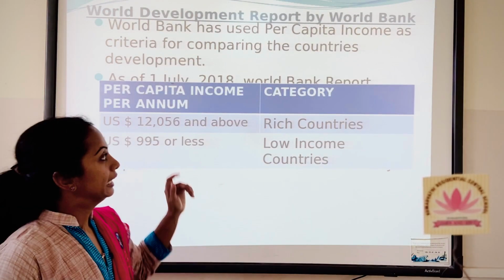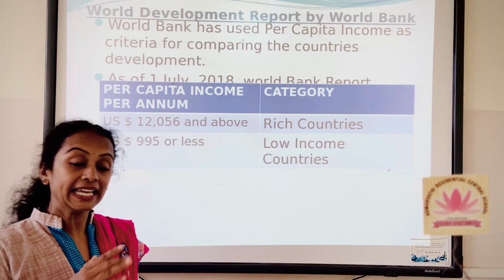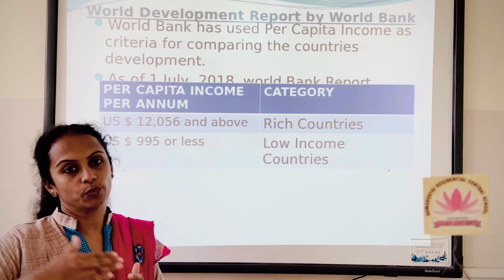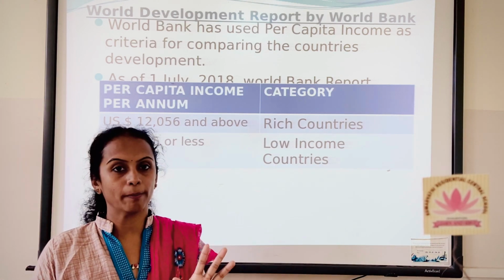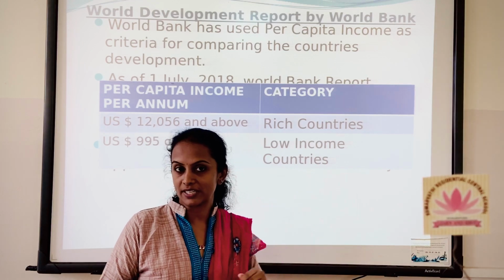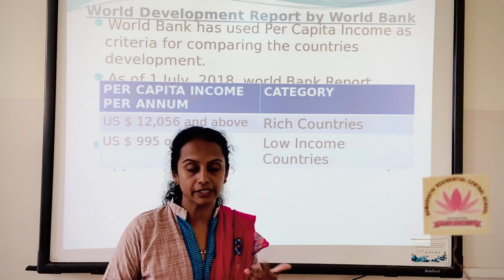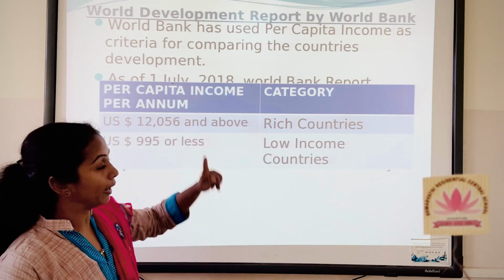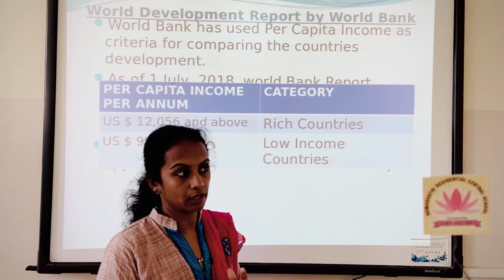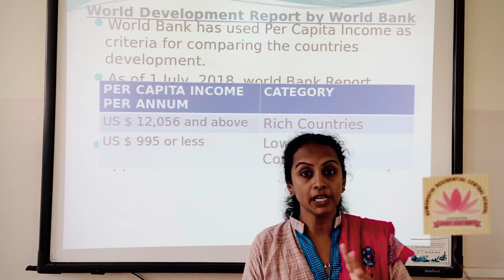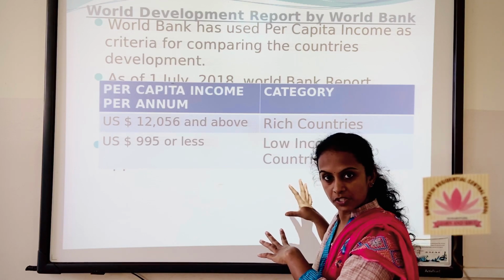So this approach is adopted by World Bank in comparing one nation with another nation. So the World Bank, all of us know World Bank. It is an international organization which is taking care of the financial activities of the entire world here. So this World Bank, it will publish a development report every year, and in that development report, it will give you some notions about the development.